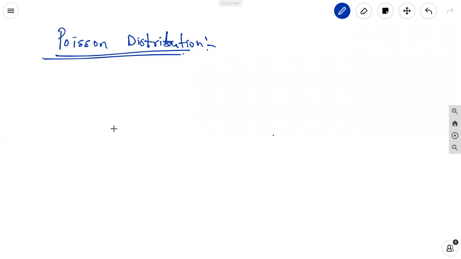Let us discuss the Poisson distribution. In this, we can derive the Poisson distribution. This Poisson distribution can be derived as the limiting case of the binomial distribution. It is the limiting case of the binomial distribution.